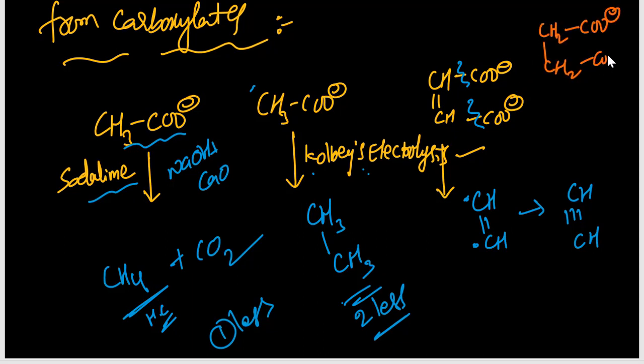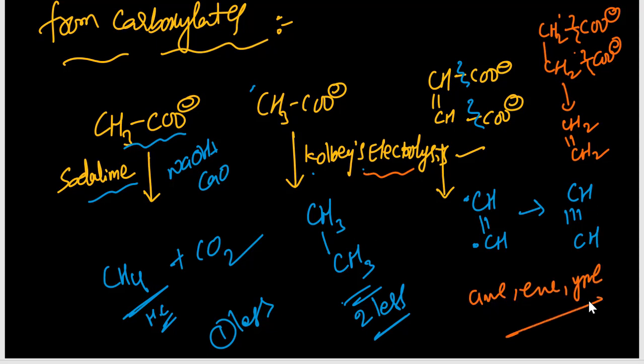Minus COO minus, by the coal-based electrolysis the CO2 is released and a radical is forming, then you will get alkene, also you will get CH2. So by coal-based electrolysis we will get alkane, alkene and alkyne. Okay, next.